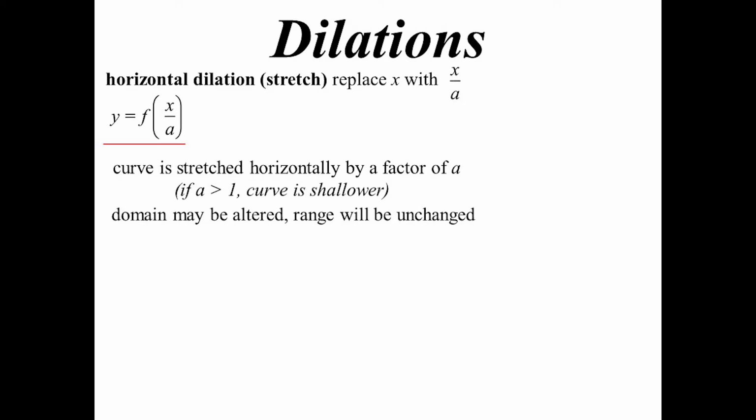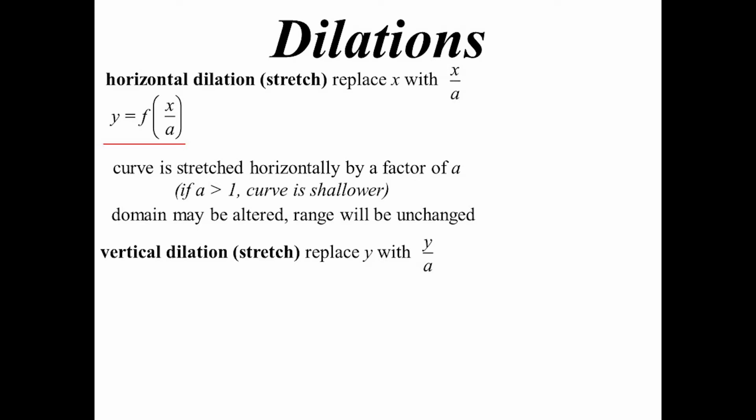The domain might be altered. I mean, it might stay the same, because if the original domain was all real x, it's still going to be all real x. But if it had some asymptotes, things like that, they may be affected in location. The range should be unchanged though.